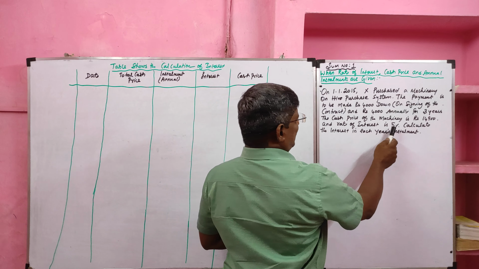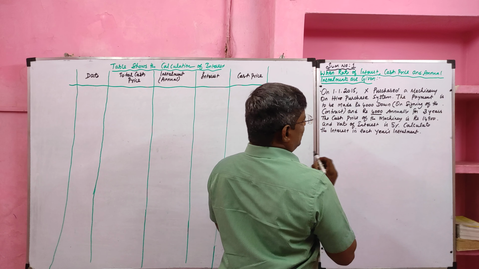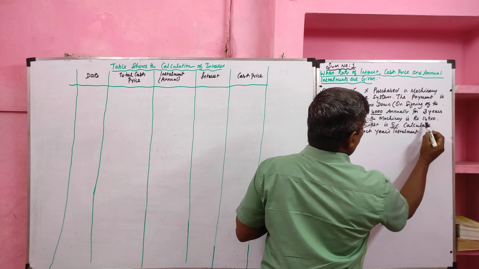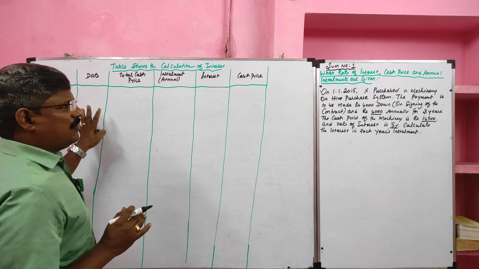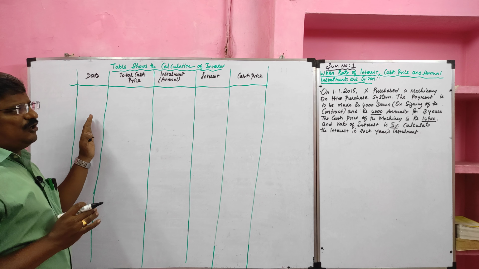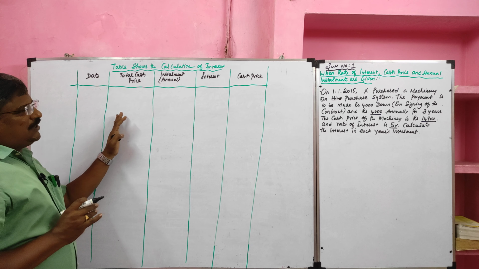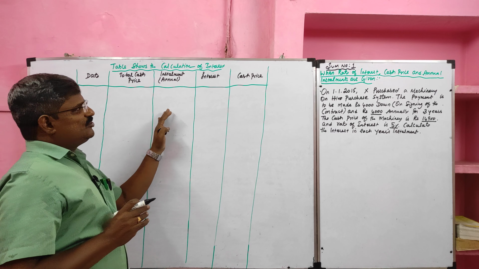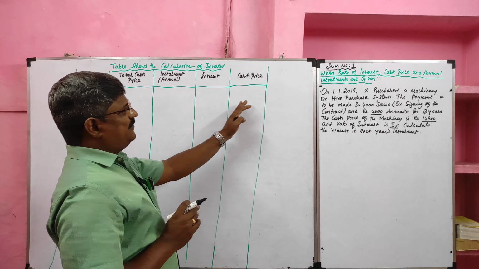In this question, annual installment, rate of interest and cash price are given. So we have to draw the format. The heading goes like this: table shows calculation of interest. First column date, second column total cash price, third column installment, fourth column interest, fifth column cash price. Okay. Now I am going to solve.